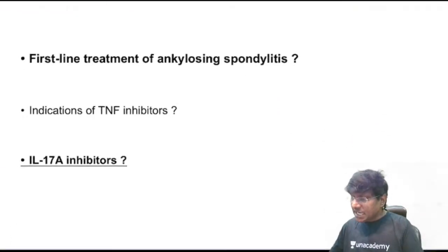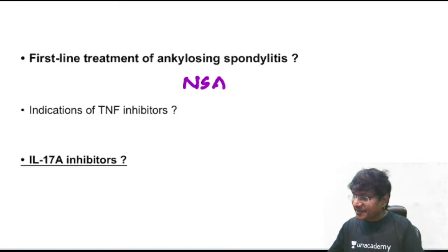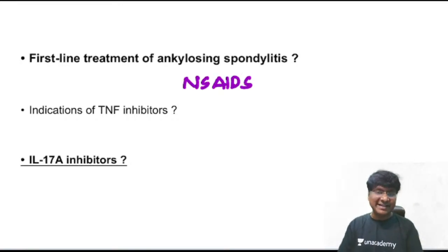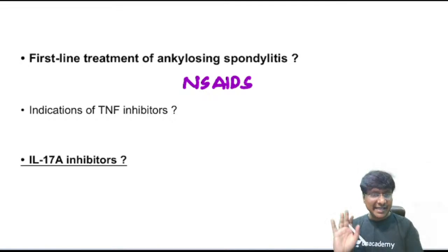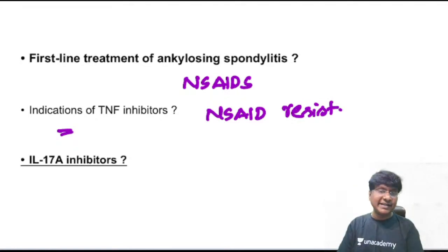Then how do you treat this ankylosing spondylitis? What is the first line drug? That will be NSAIDs. And in those individuals who are NSAID resistant, in them you should give TNF inhibitors.